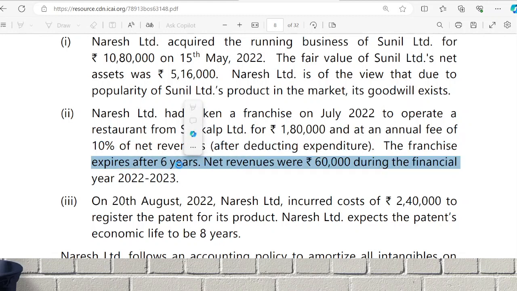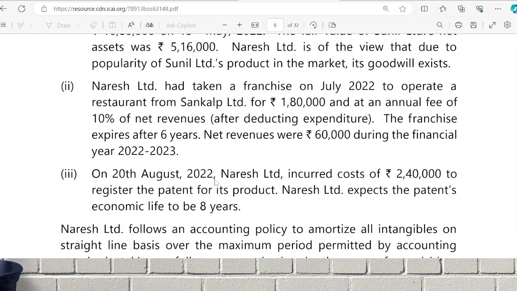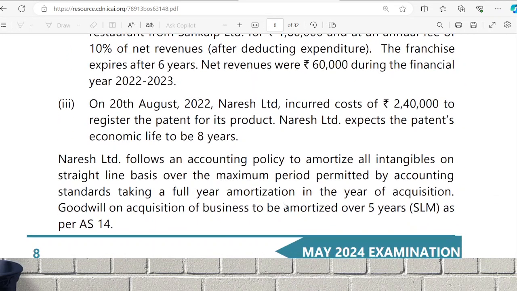Naresh Limited has taken a franchisee to operate a restaurant for 1,80,000, with an annual fee of 10% of net revenue. The franchise expires after what? 5 years. Net revenue of 60,000 during the financial year is given. Next, what have they given? On 20th August 2022, Naresh Limited incurred cost of 2,40,000 to register a product. It expects the patent life to be what? 8 years. Amortize all the intangible assets on SLM for the maximum period permitted by the accounting standard,